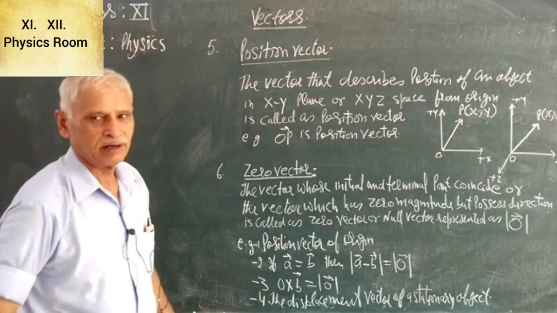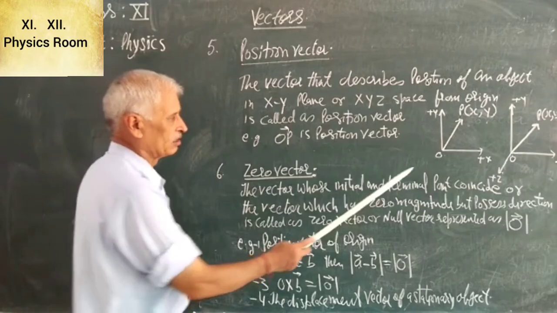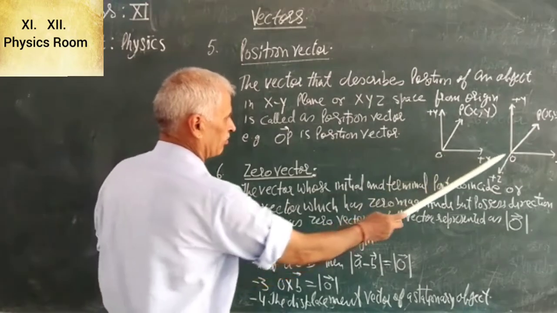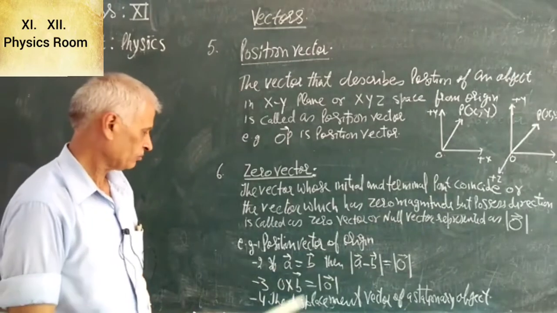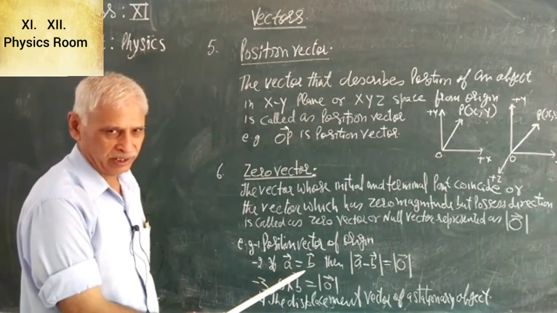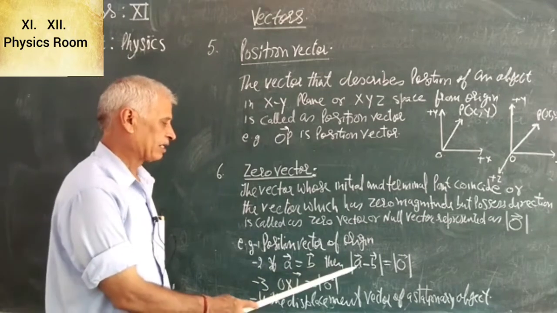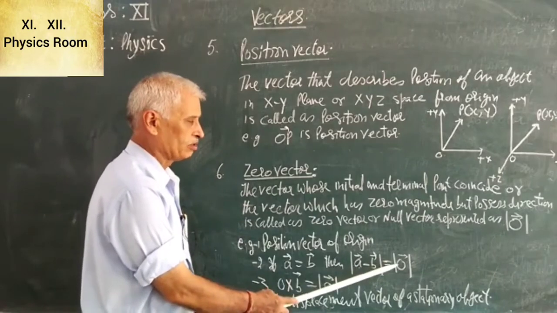For example, position vector of origin. Position vector of origin is a zero vector. Second example, if vector A is equal to vector B, then magnitude of vector A minus vector B will be equal to 0.